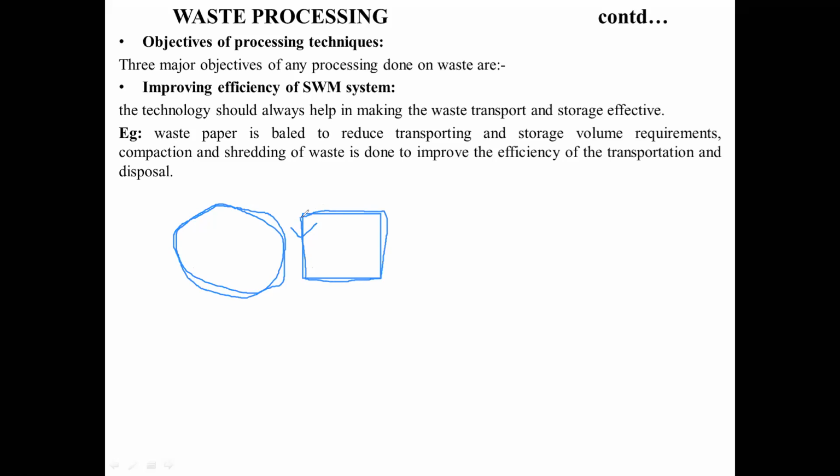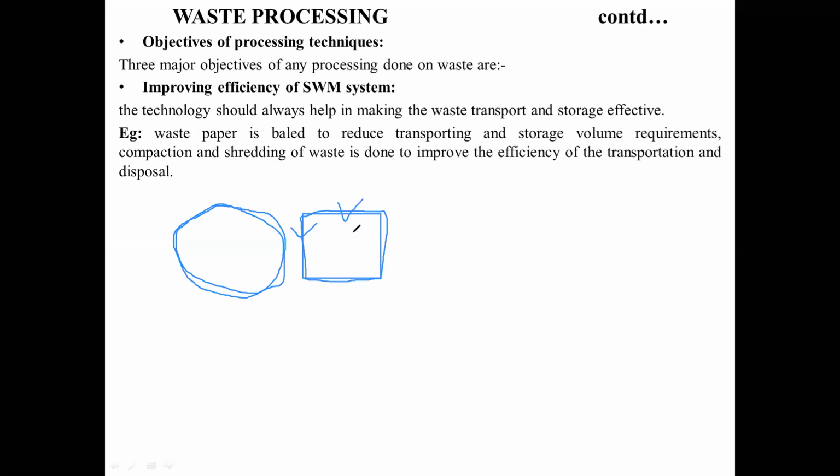You have compacted it, or decreased the dimension of the waste, because of which the volume has decreased. This decrease in volume increases the efficiency of the transportation system, which leads to an efficient transportation system and also increases the efficiency of the disposal.